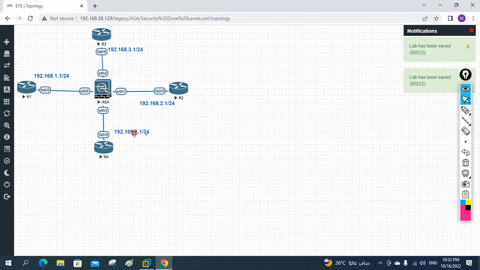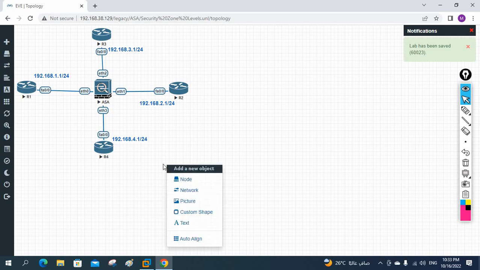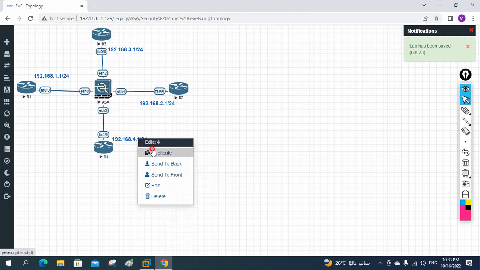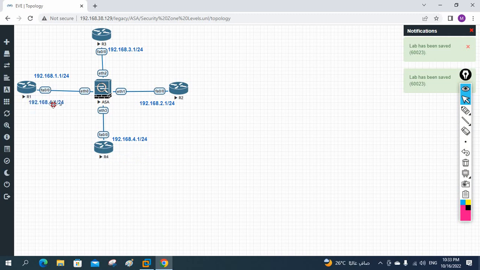I will take this one here, or if you are confused I will write like this way, .4, and here I will write .0 like this. This will be in between. This should be 1, this should be 2, like this. Okay, anyhow let me put here, this is .1. So this is the IP schema I am going to use here, and if you want I will put one more thing here. Let me duplicate and write the text here.